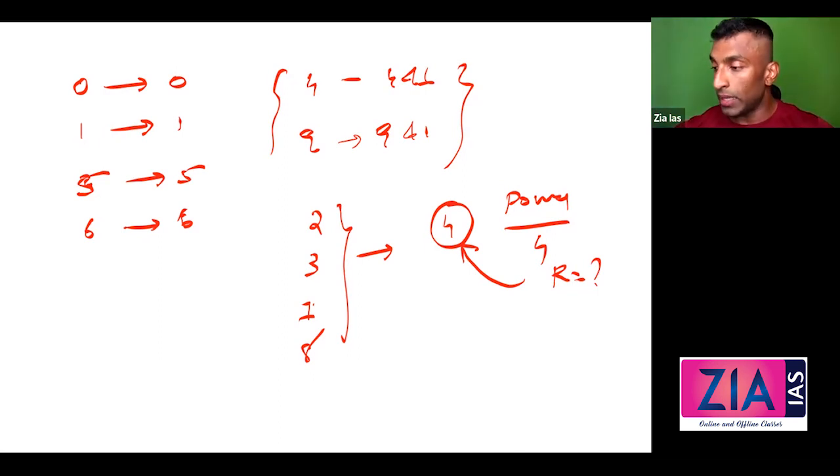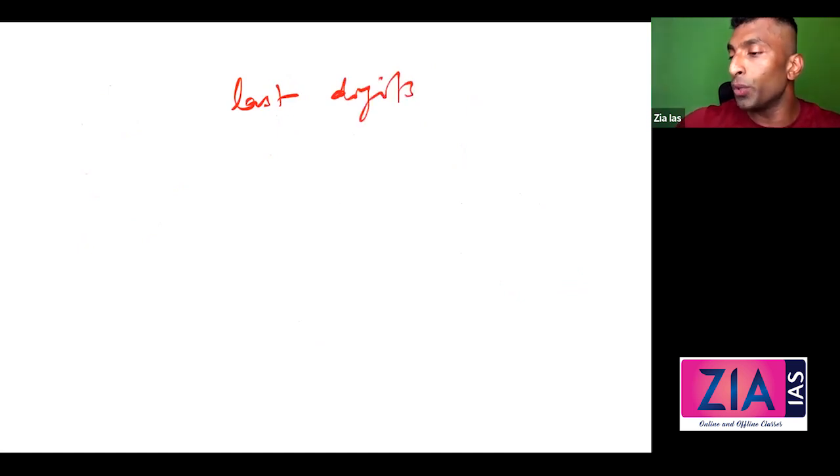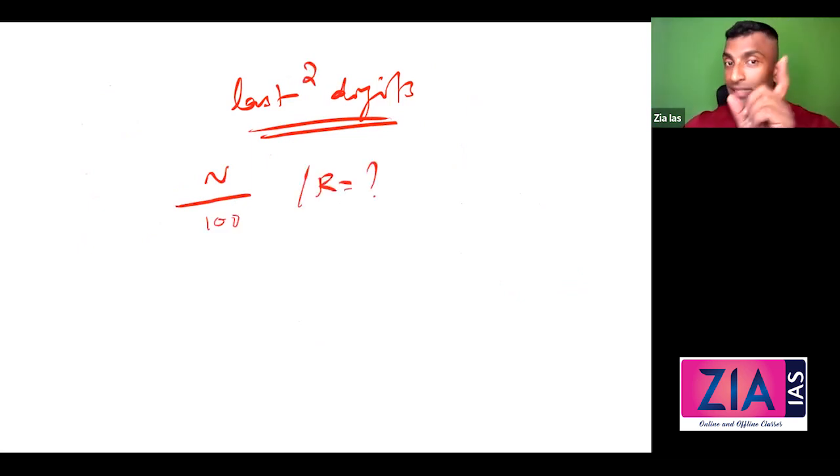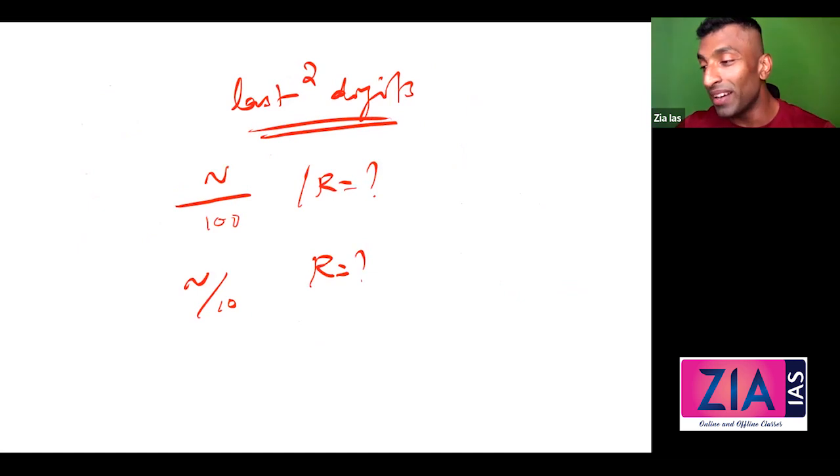That's done. Okay. So guys, now any questions? Or we will complete last 2 digits also, and then we will move to the questions. Last 2 digits means what? A number divided by 100, the remainder. So last digit is number divided by 10, remainder. Now we're going to look for number divided by 100.